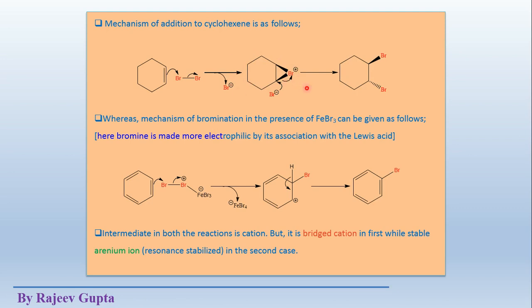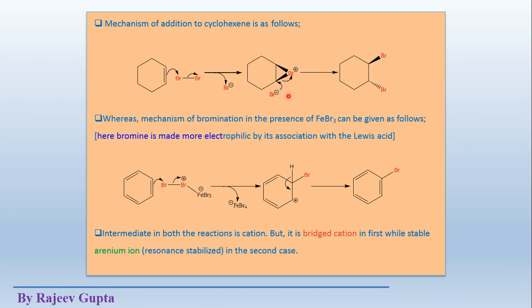Now this cyclic bromonium ion, which is an intermediate in the simple addition reaction, works as a reactant for further addition of this nucleophile. This Br minus may attack from this side or this side. This is just like a simple nucleophilic substitution reaction, where this Br minus may attack from this side or from this side, meaning the back side.